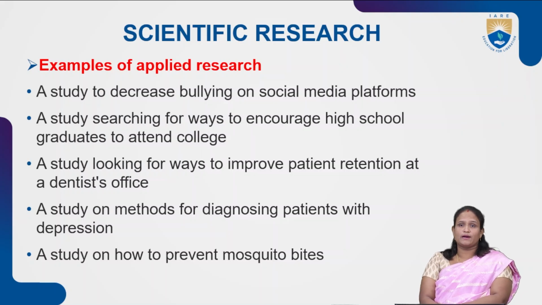These involve mosquito bites, college students, and patients with depression. We can study these only by applying research on that particular concept, not like basic research. We have to apply some experiments and then we will know about that particular concept. So these are the examples of applied research.